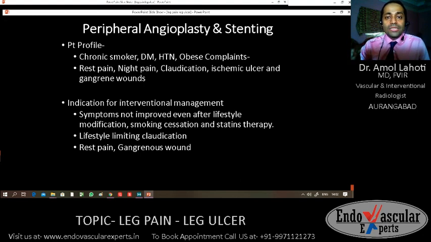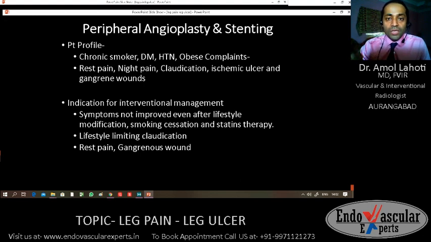This is typically seen in peripheral arterial disease or peripheral vascular disease, because the vessels in these patients are narrowed or blocked or completely obstructed. So there is very reduced or no blood flow distally into the foot, that causes the leg pain and associated complications. When do we intervene in these patients?